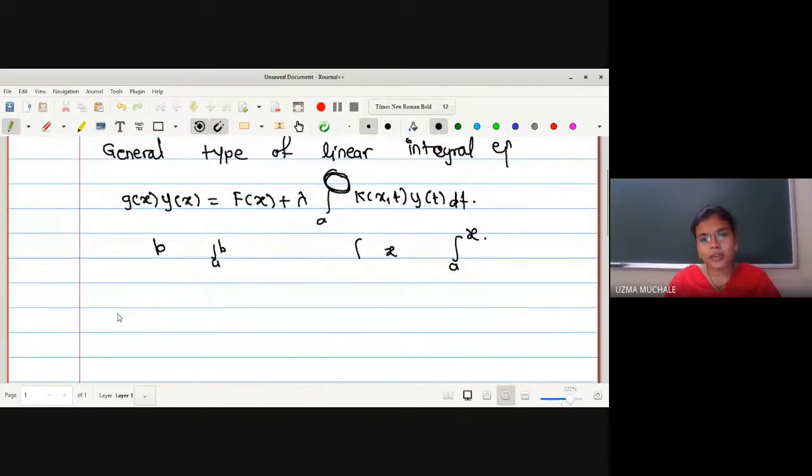Depending on that, we have divided them into two types: Volterra integral equation and Fredholm integral equation. If the upper limit is variable, it is a Volterra equation. If the upper limit is constant, it is called a Fredholm integral equation.